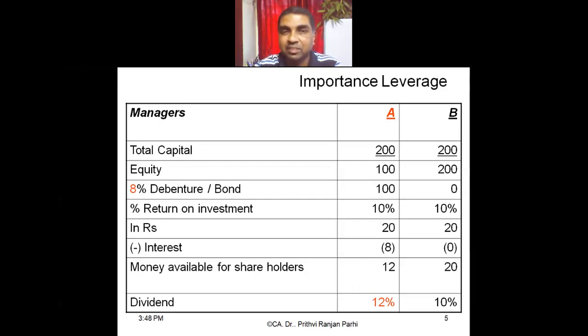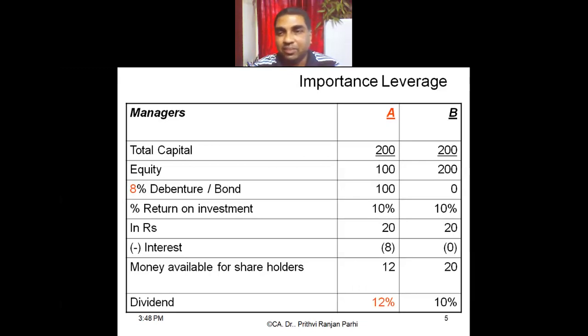Right? If 12 rupees, my equity share is 100 rupees. So I can distribute 12 rupees to them. So equity shareholders will get a return of 12%. ठीक है, क्योंकि उसका कैपिटल है 100 रुपया, उसको हम दे रहे हैं 12 रुपया. So 12% is return.